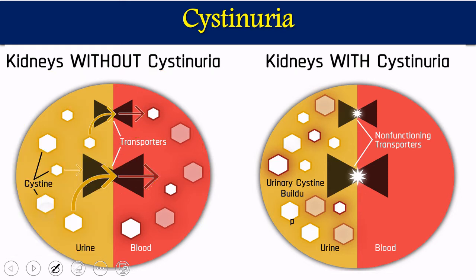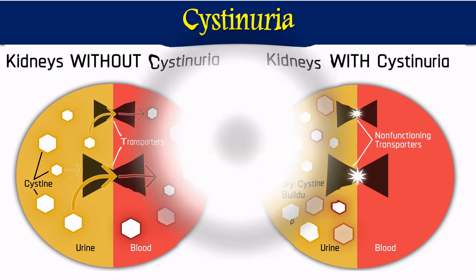But in this case, this is a kidney with the cystinuria disorder. So in this case, this transporter is defective. So these cystines are not going to be reabsorbed back. So they will be retained in the urine. So urine becomes more concentrated in cystinuria. So cystine is going to accumulate in the urine, and urine becomes more concentrated.